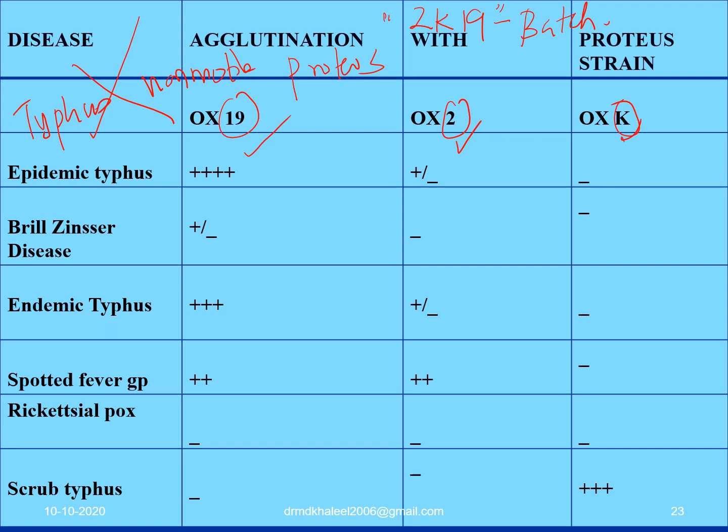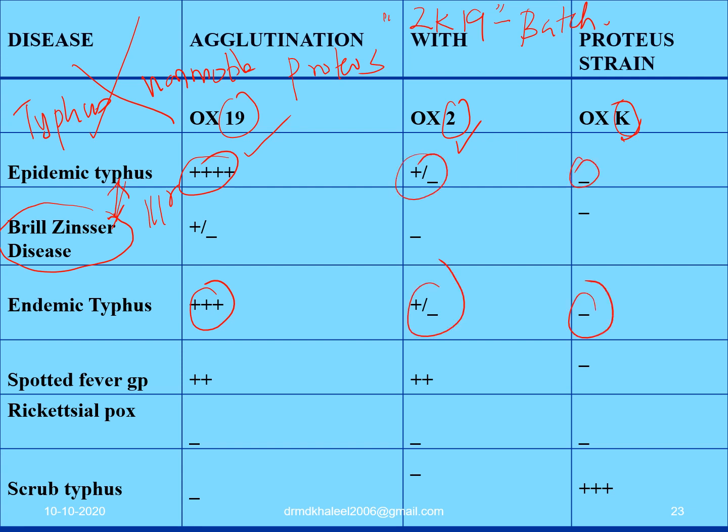Let's concentrate on the table here. Epidemic typhus, yes, recurrence of epidemic typhus is Brill-Zinsser disease. So almost both are similar. Good. Endemic typhus is to be differentiated from epidemic typhus. But if you really take the help of the Weil-Felix test, it's very difficult. Whether Tunica reaction, yes, Neill-Mooser, that is more significant compared to the Weil-Felix test. But as you see, there are 4 plus, 3 plus, plus or minus, minus or minus.